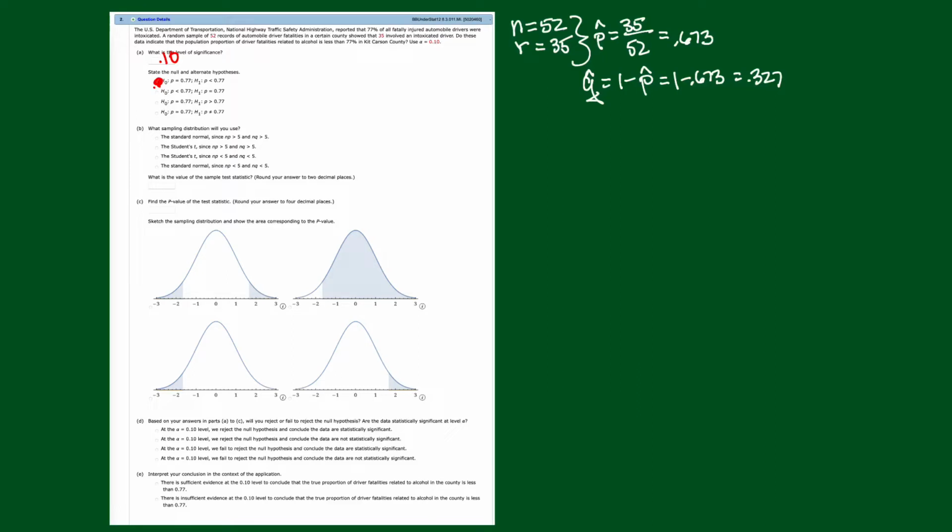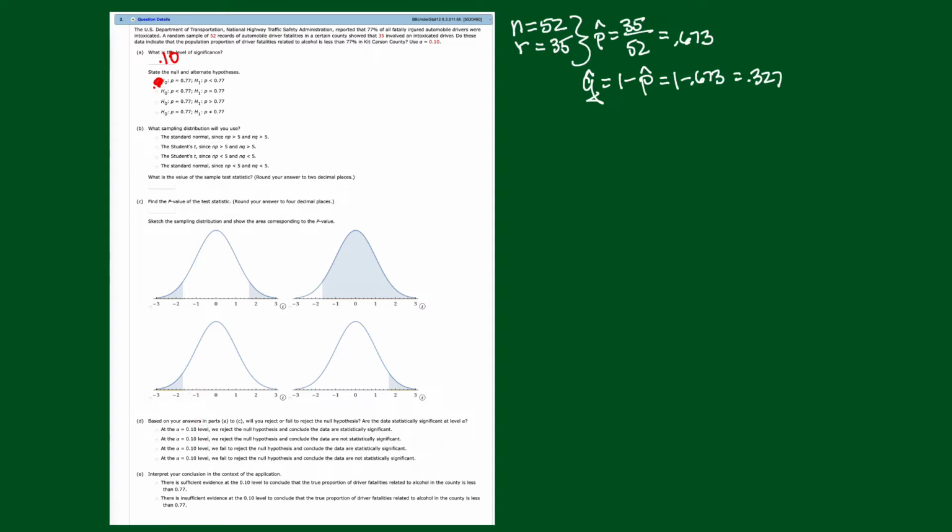Now, B, what sampling distribution will you use? All right, well, this is a proportion, so we don't use Student's t. We're going to use the normal if NP and NQ are greater than 5. Those aren't the conditions in the other options, so it's got to be this one. You just know it's got to work, or they wouldn't be giving us the rest of the problem.